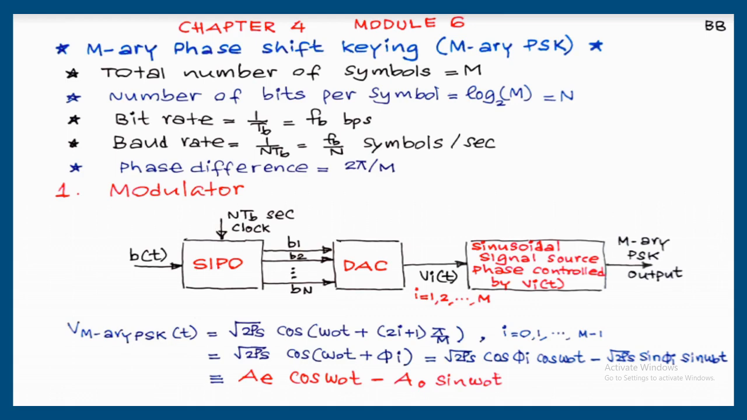That E and O we have taken from the QPSK system. In QPSK, with the cos omega 0 t we used BET, and with the sin omega 0 t we used BOT. So that is why the same notation is used here. AE, don't write AET because it is not varying with respect to time. AE cos omega 0 t minus AO sin omega 0 t, that is the expression of M array PSK signal.